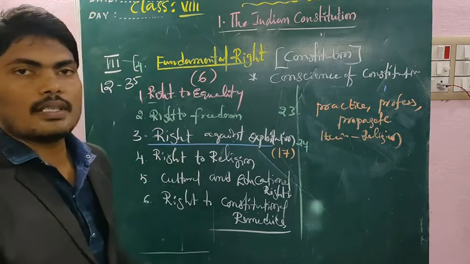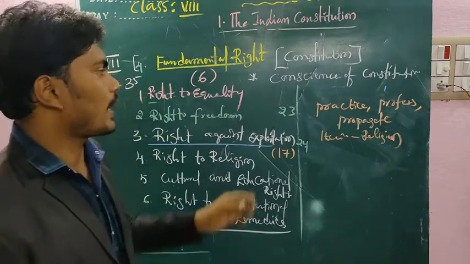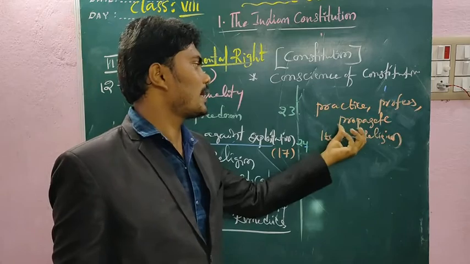As per the right to religion, all citizens of the country have the right to practice, profess and propagate their own religion.